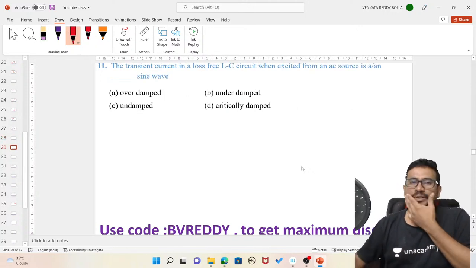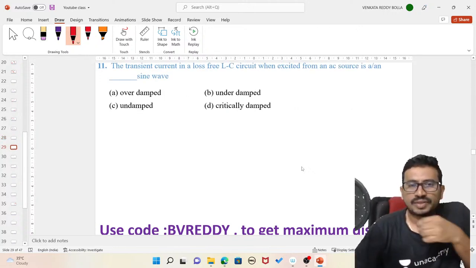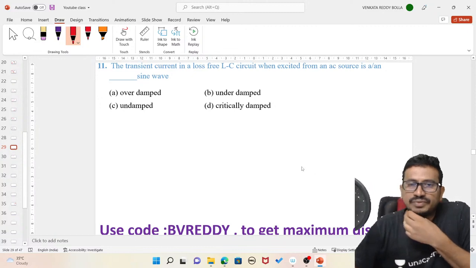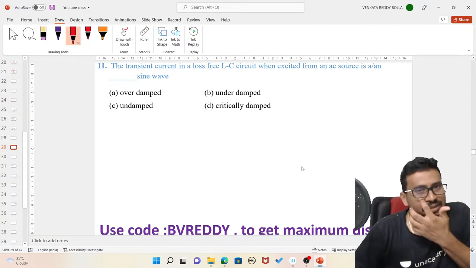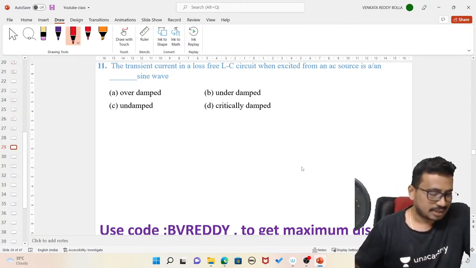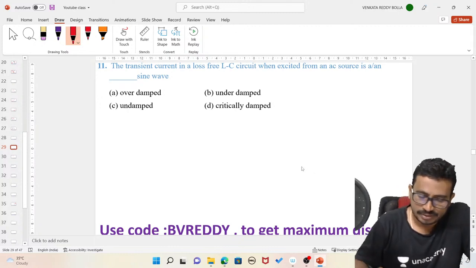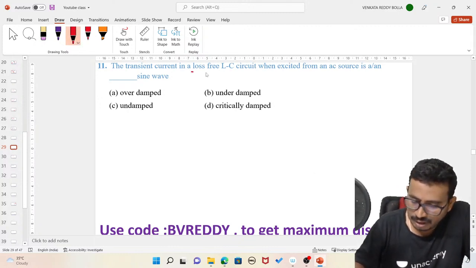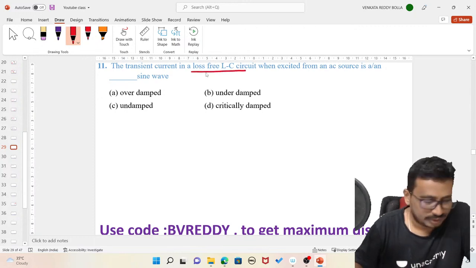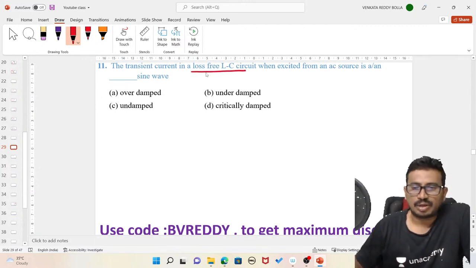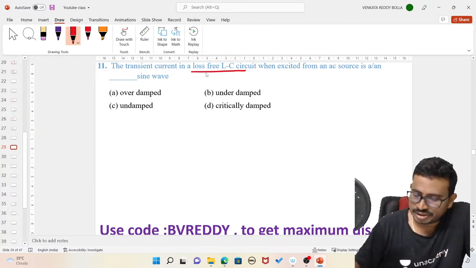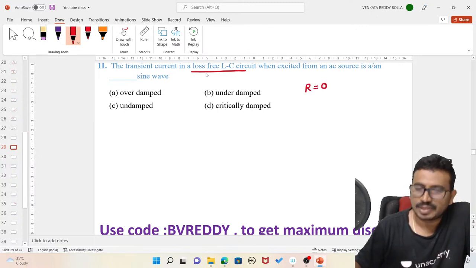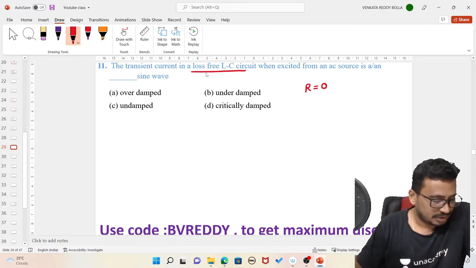Next, the transient current in a loss-free LC circuit, when excited from an AC source, is dash sine wave. They mention this is a loss-free LC circuit, that means there are no losses. No loss means there is no dissipation, that means R is equal to 0. Resistance equal to 0, yes.